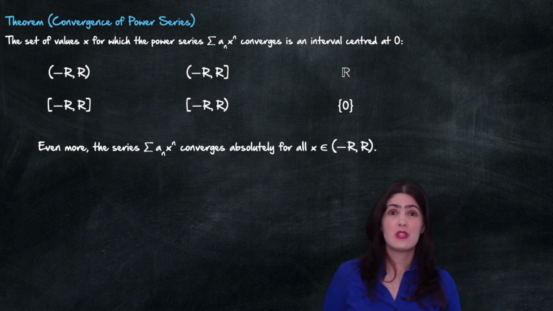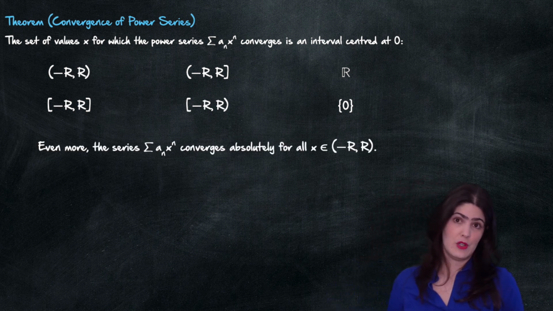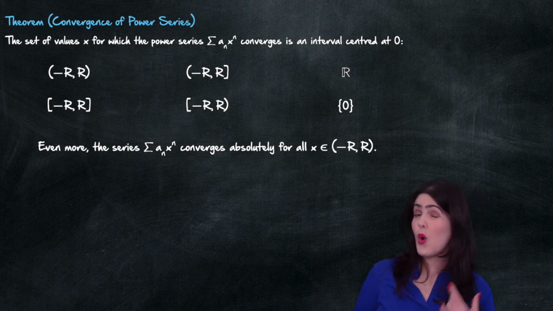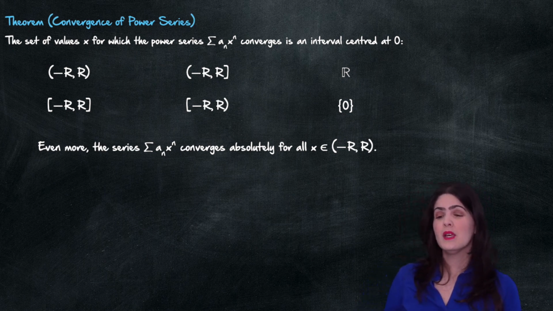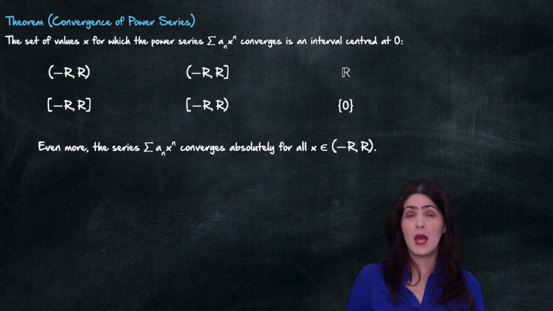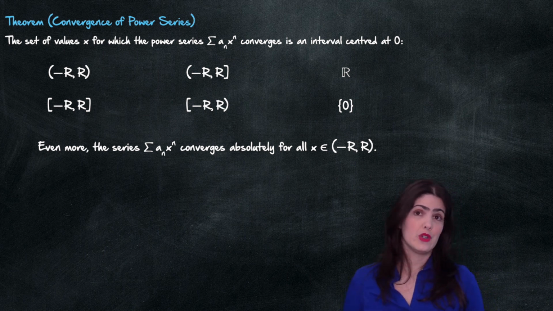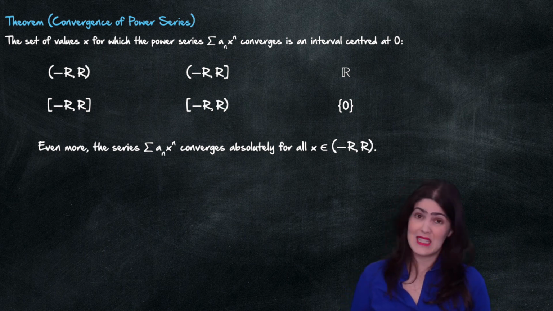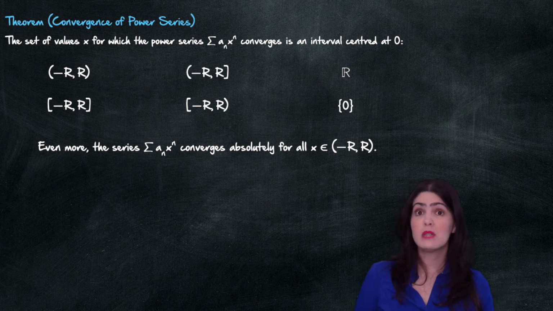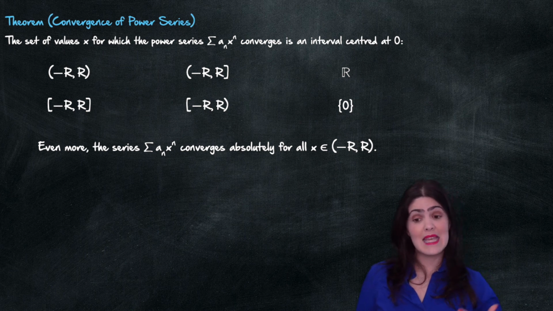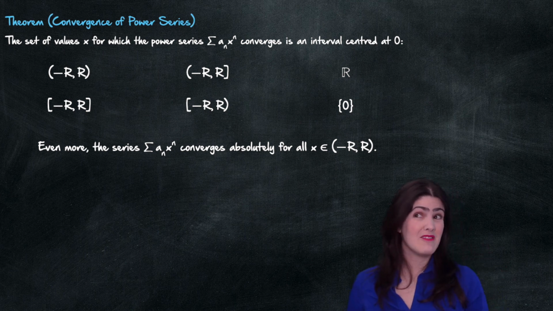We know that this power series is absolutely convergent for all the points x that are in the open interval -r to r. This is very nice because if you remember, absolutely convergent series are the best. They're very nicely behaved and we can treat them pretty much just like finite sums. So in this case, the power series will behave just like a polynomial.